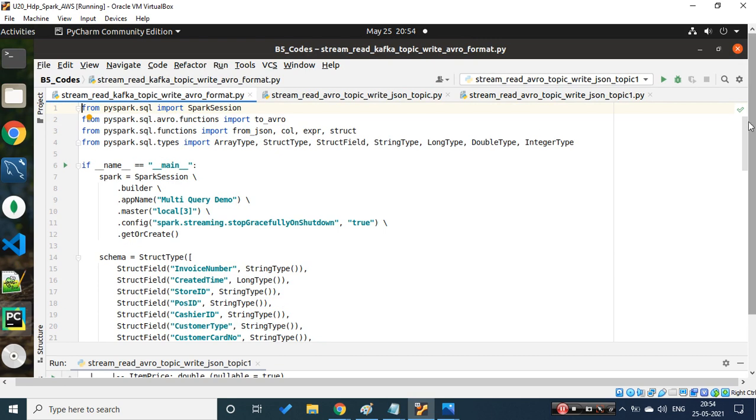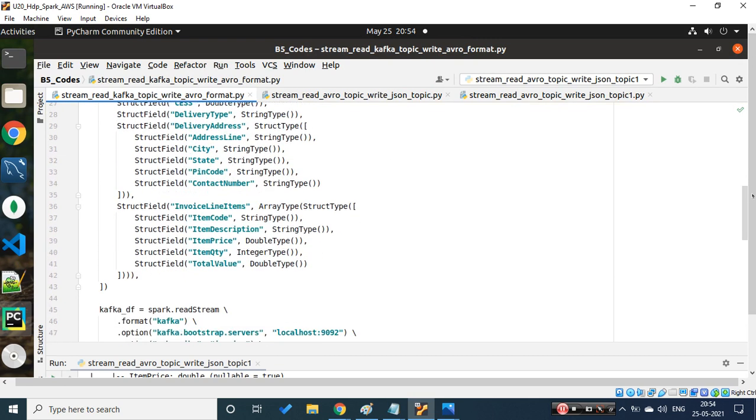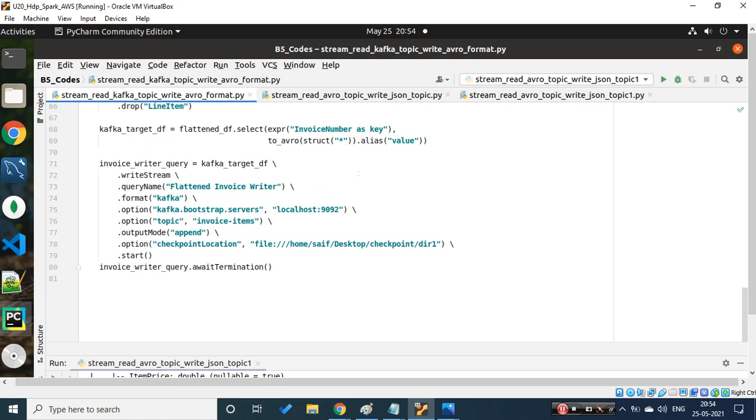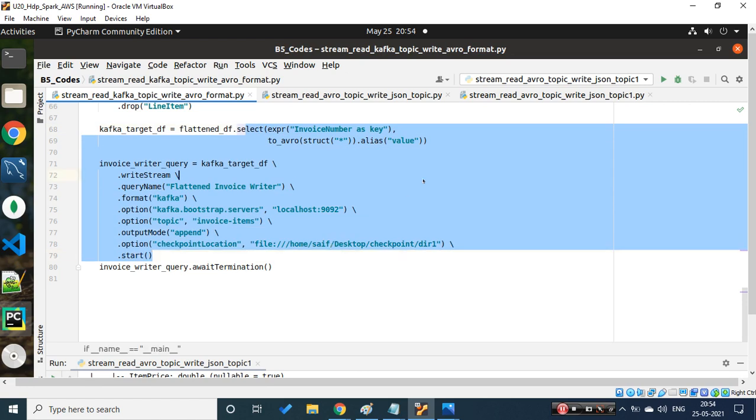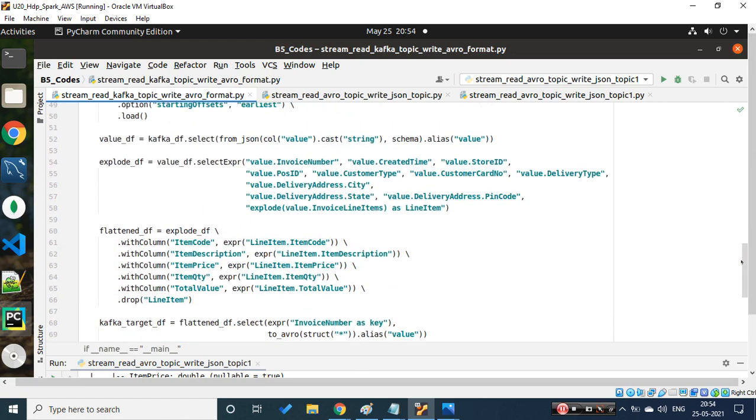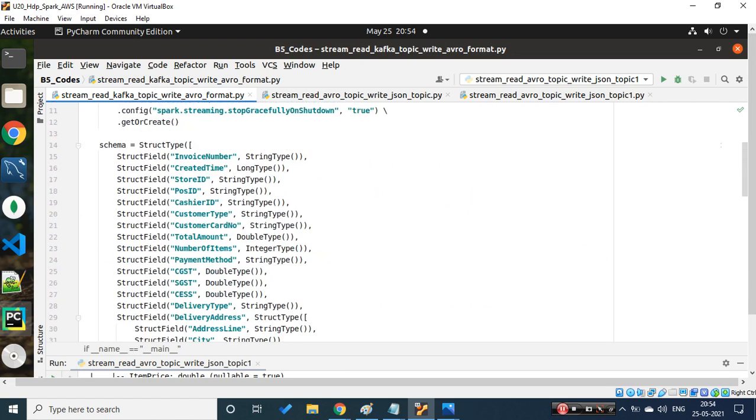Okay, if we come back to the code, this is yesterday's code which we have written. The code is ready for us. This is the entire code which we have written. Only a few steps, due to shortage of time, we were not able to complete, so I did a copy paste.